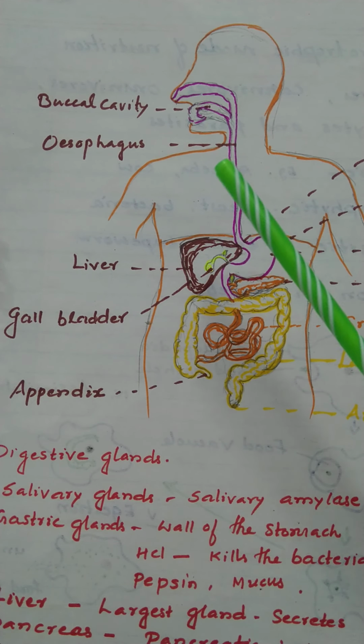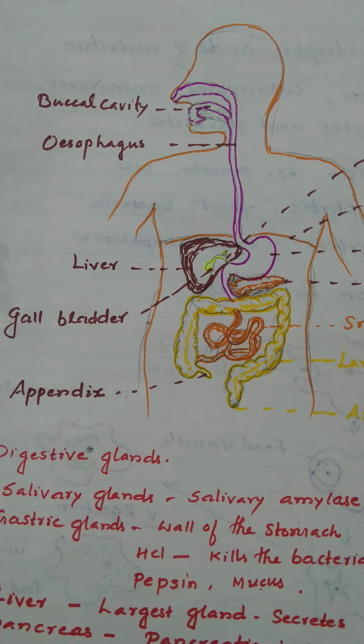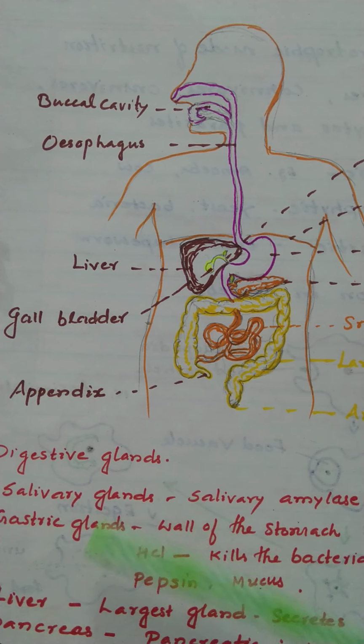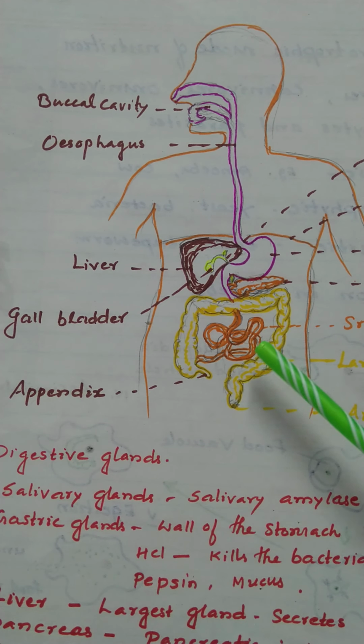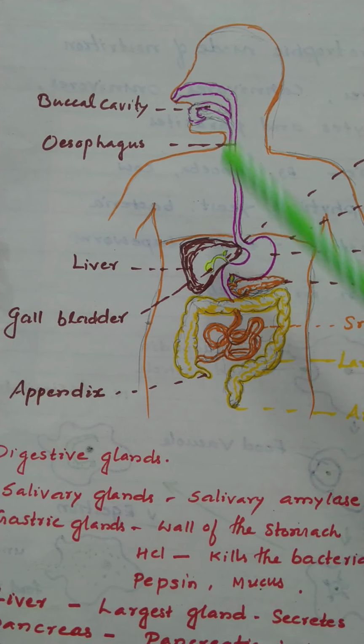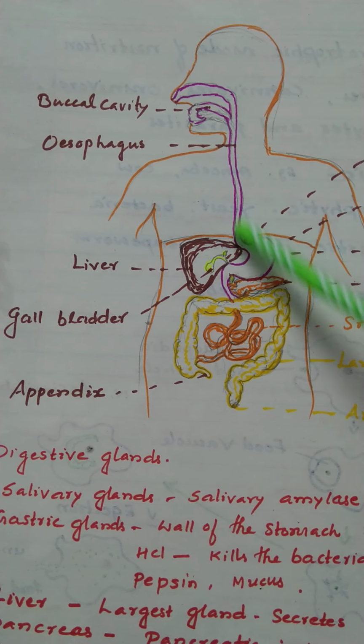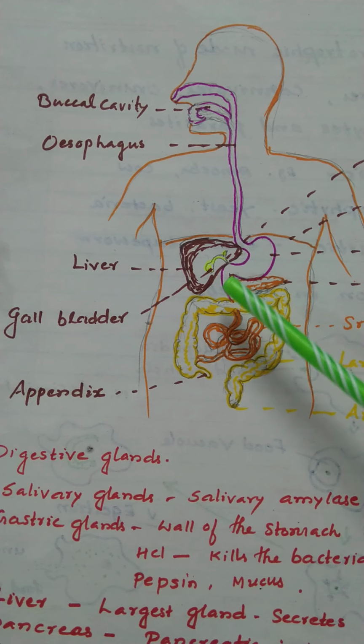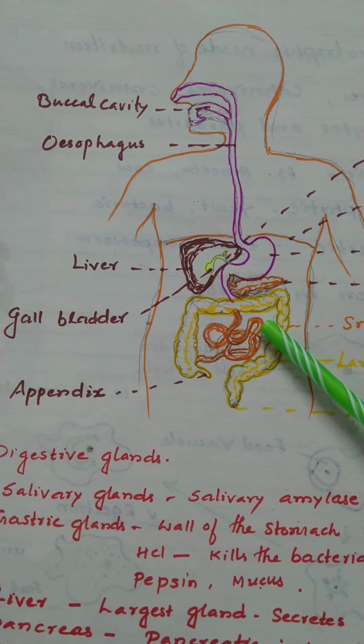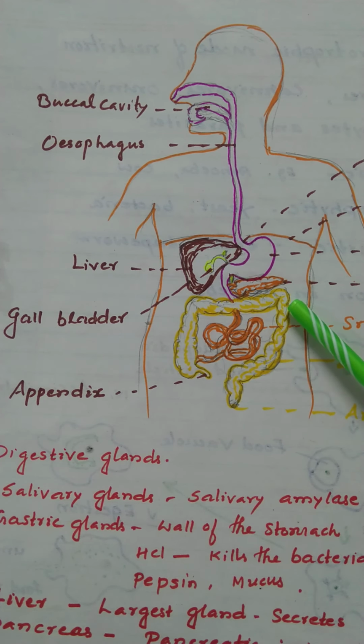Digestion is a catabolic process in which complex and large components of food are broken down into their respective simpler and smaller forms with the help of enzymes. The entire system which performs this process of digestion is known as the digestive system. In human beings, the digestive system constitutes a long tubular structure called the alimentary canal, around 7 to 8 meters long, and digestive glands associated with it which secrete various enzymes for the complete process of digestion.